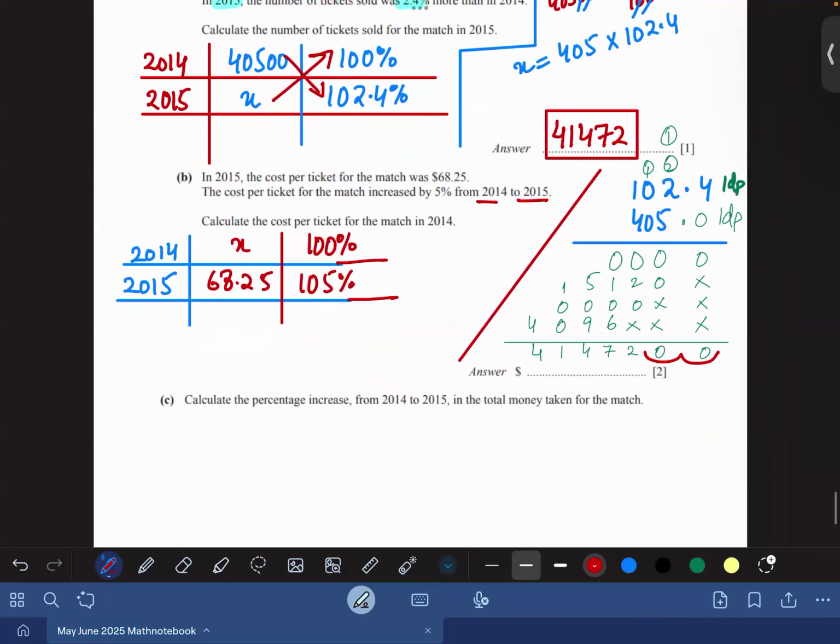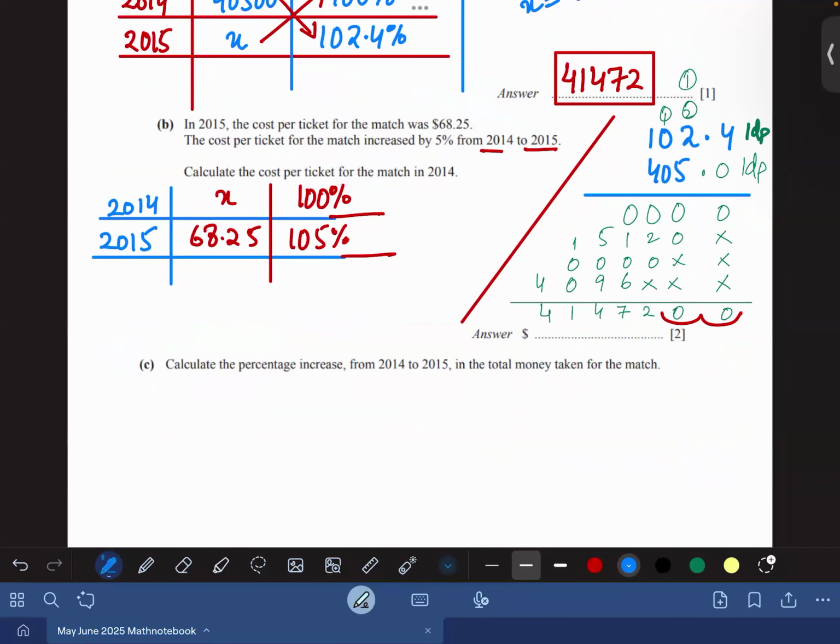So now beta, you know this cross multiplication will happen again. So x would be multiplied with this and this would be multiplied with this. So 68.25 multiplied by 100% is 68.25, agree? Which is equal to 105% x.